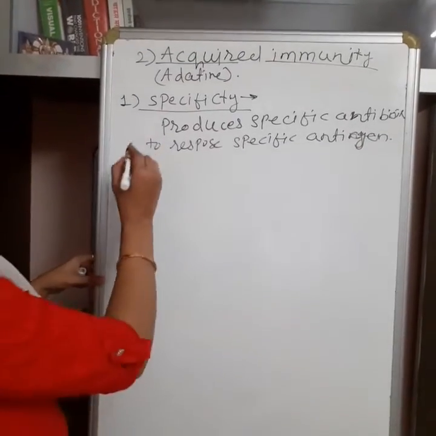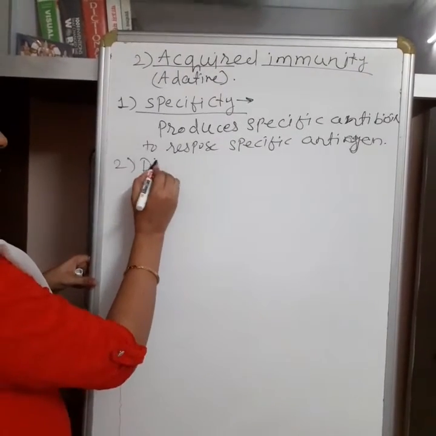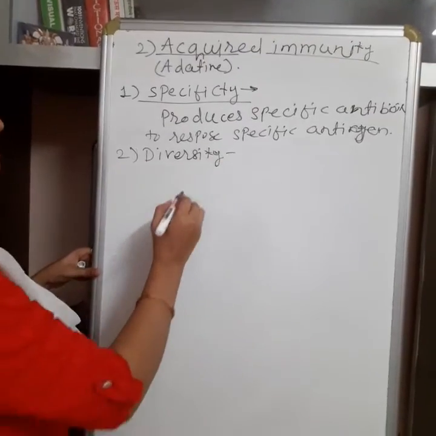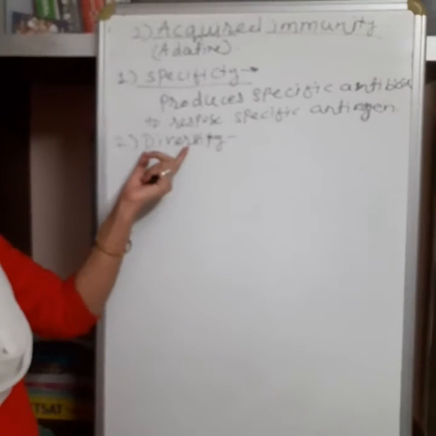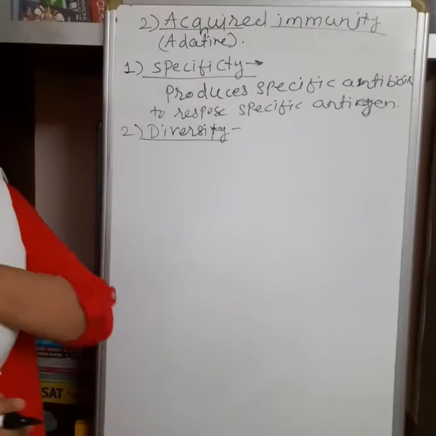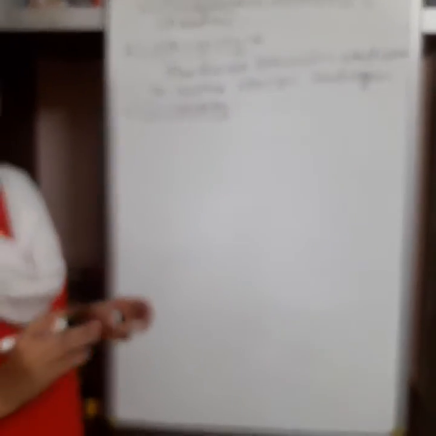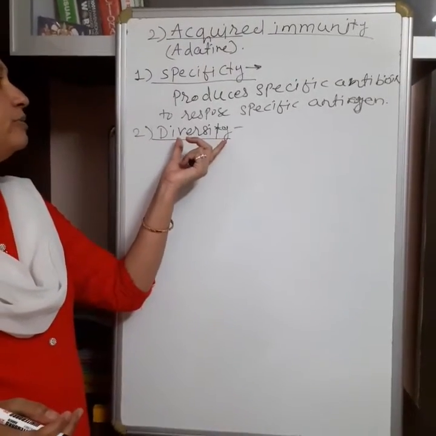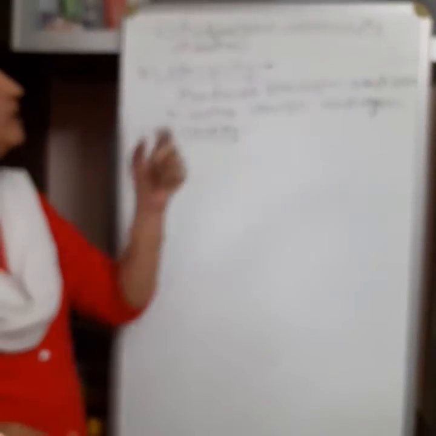Then the second characteristic of acquired immunity is diversity, means it can recognize and identify a diverse variety of pathogens. So it can identify viruses, or it can identify different varieties of bacteria, and hence it is helpful for the protection of the body. So this is the second important characteristic of acquired immunity.